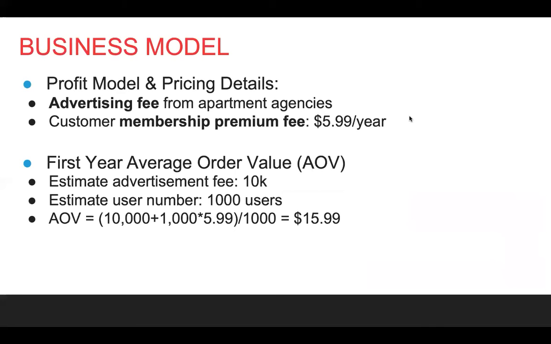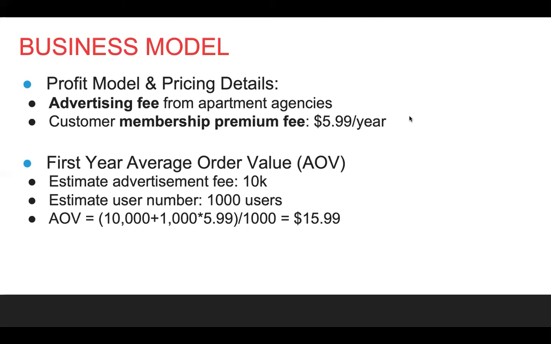So next, we will look at our business model. The first part is how we gain profit from our product. We basically separate it into two parts. The first one is advertising. If apartment companies want to advertise their houses on our app, they will need to pay us an advertising fee. Secondly, students who want to use this product need to pay a $5.99 annual membership fee. And we believe that it is not much compared to similar products.